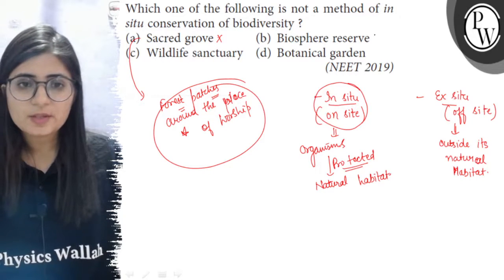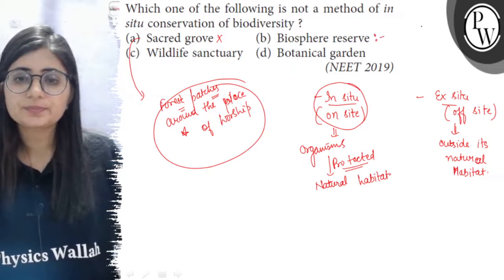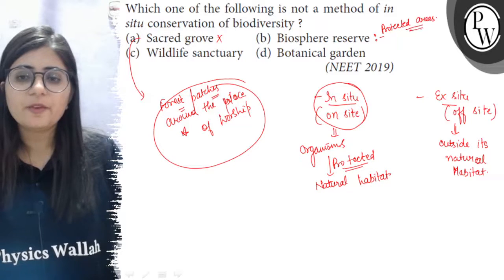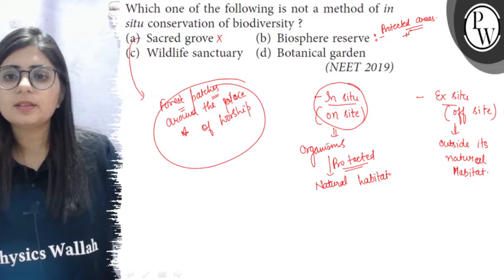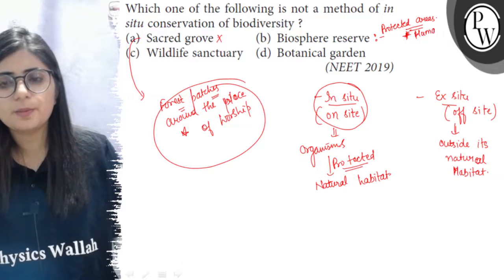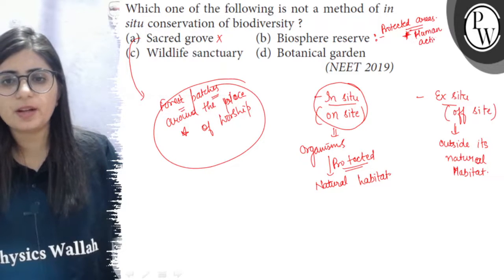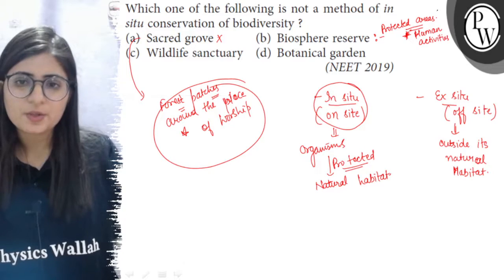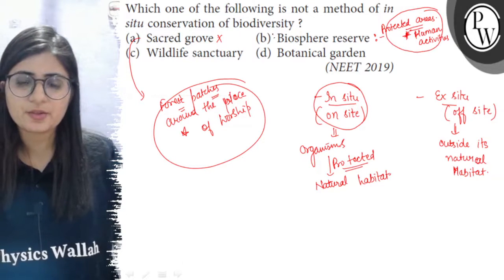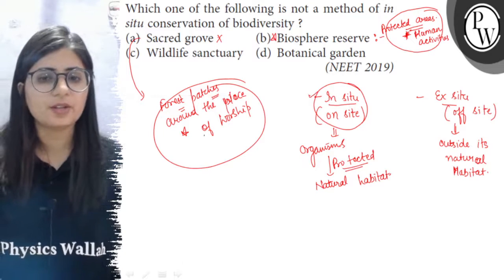Now the biosphere reserve. These are the protected areas where both flora and fauna are preserved, and with some human activities, means some human activities are also allowed in biosphere reserves. So here the organisms are protected in their natural habitat. So this is also a method of in situ conservation.